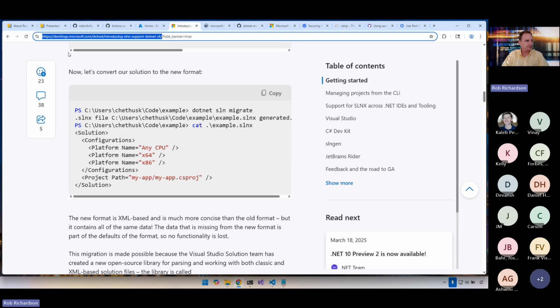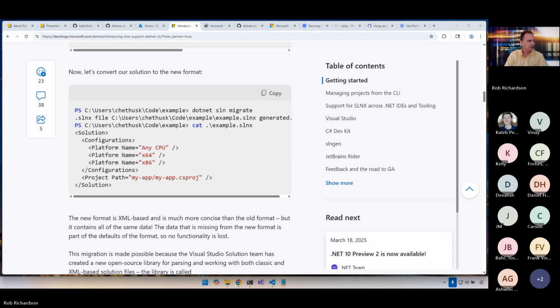I'll add this to chat. There's that blog post that talks about the SLNX file. Great question, Daniel.